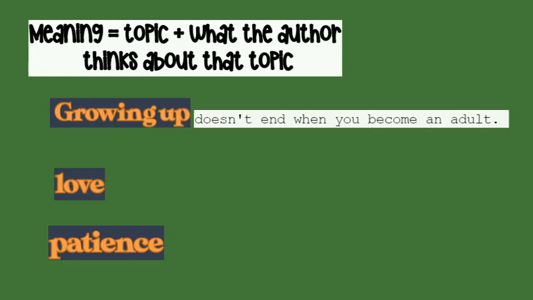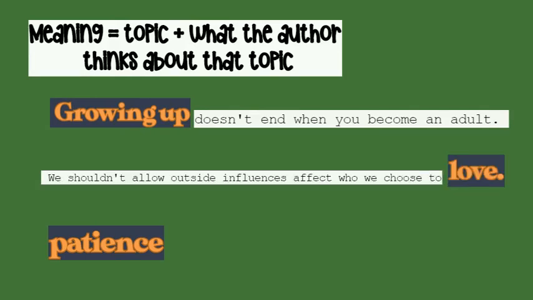Let's see how we can put that together to formulate a complete thought again. We've put those two ideas together, the topic and what the author thinks about that topic, to construct a full idea, a complete thought, the meaning of the text. But you'll notice that I put what the author thinks about that topic at the beginning and the topic at the end. This works perfectly well as well. So let's read it as a whole. It says we shouldn't allow outside influences to affect who we choose to love. That is a complete thought.